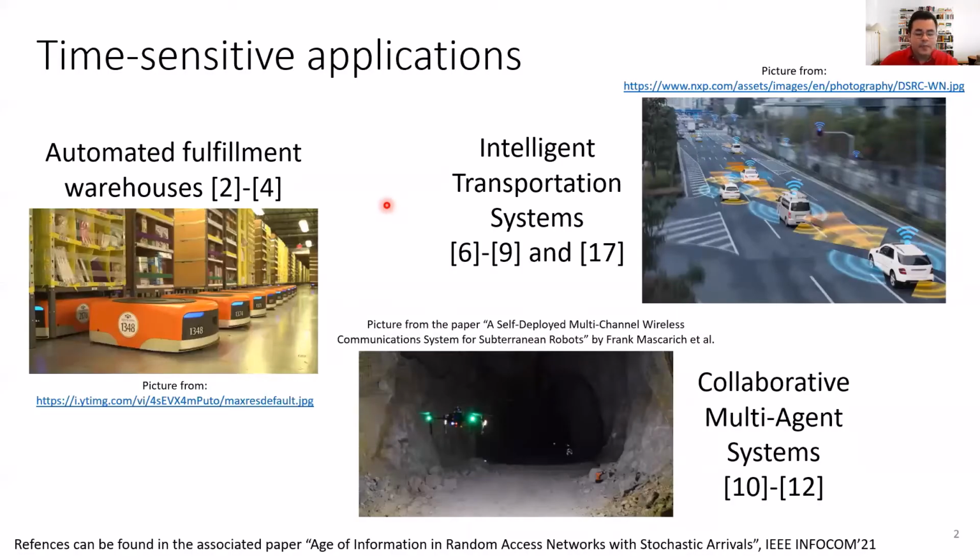Random access networks, and in particular Wi-Fi networks, are widely used to support time-sensitive applications such as automated fulfillment warehouses, intelligent transportation systems, collaborative multi-agent systems, and many others. If you look at those references, you're going to see successful examples of random access networks being used to support this kind of time-sensitive application when the underlying communication network is a small-scale network with a low traffic load. In contrast, if we have a large-scale network with a high traffic load, then a standard random access network may fall short in terms of performance.